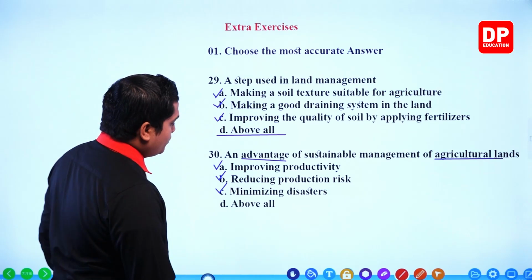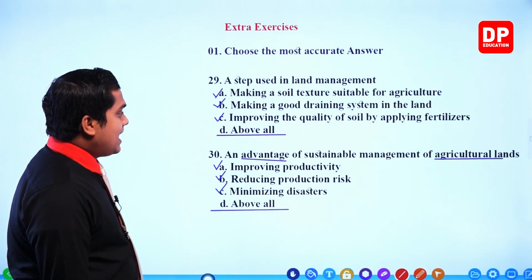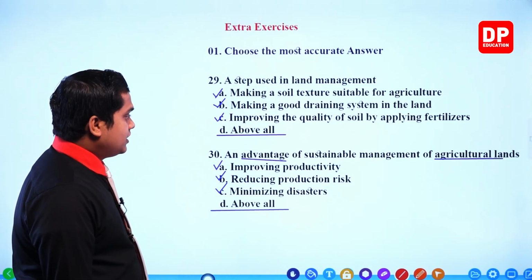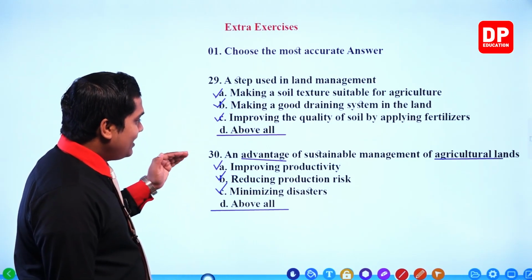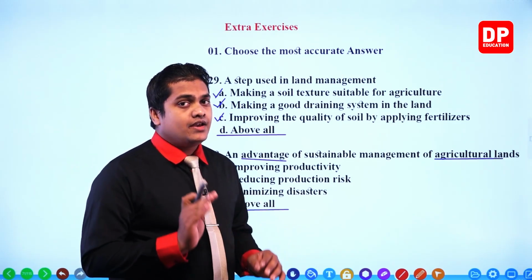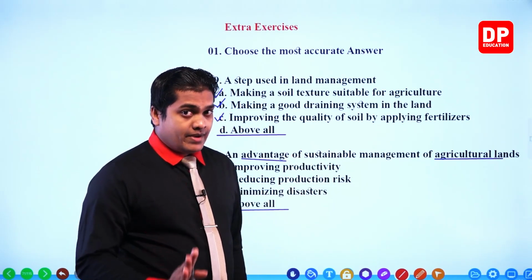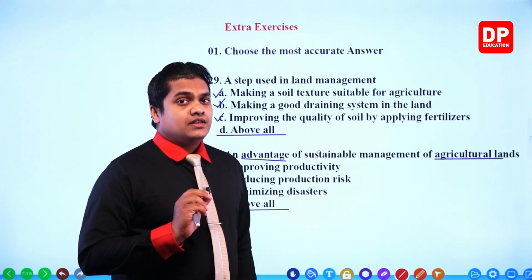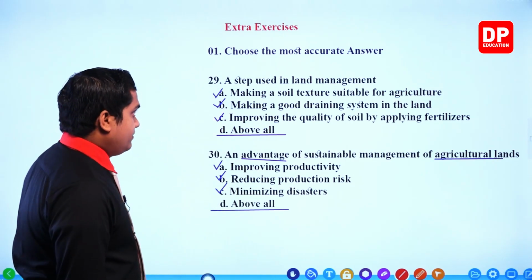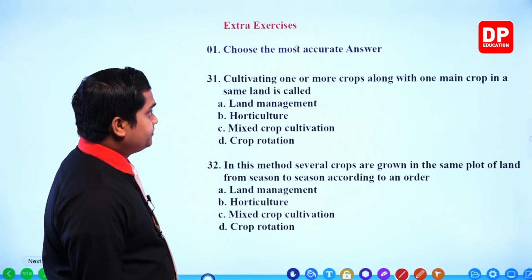Okay, so our answer would be, my dear children, all of these things. All of these can be considered as advantages of sustainable management of agricultural lands. Each and every one of these can be observed if you have managed the land very well and sustainably. And also, my dear children, if you have managed it very well, then these things are going to follow the green concept idea. Okay, right, then we are going to move to questions number 31 and 32. Let's see.